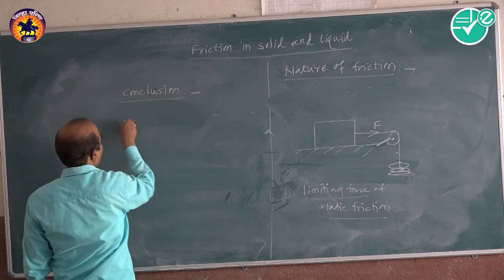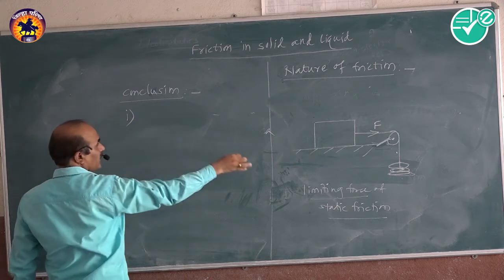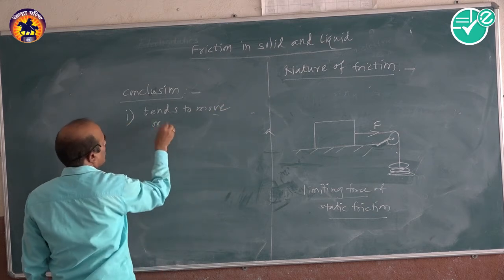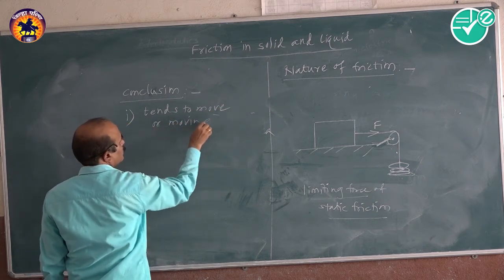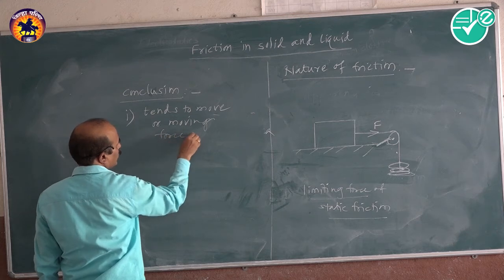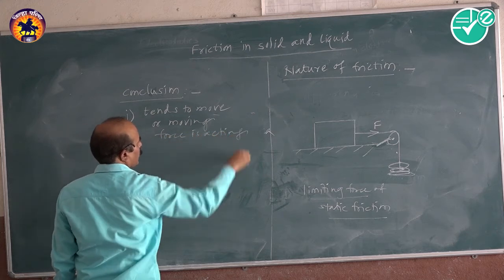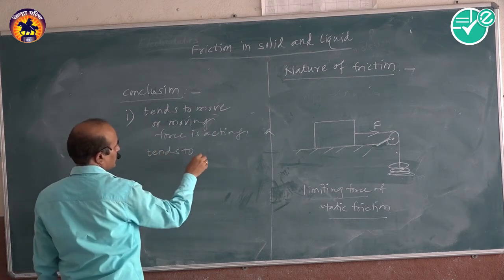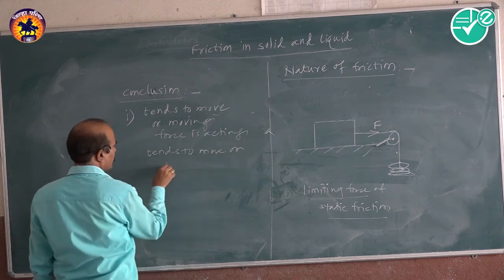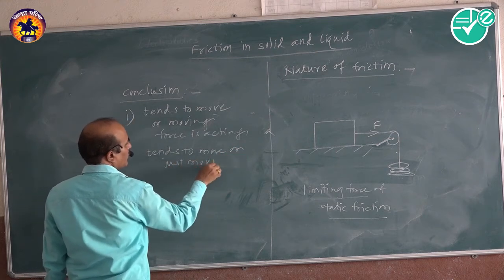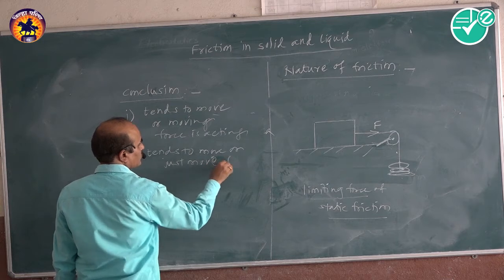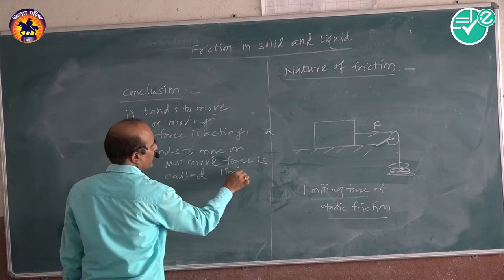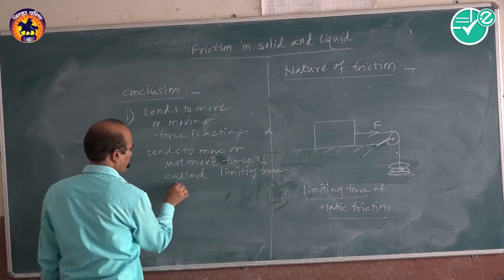The first conclusion is that when the body tends to move, or just starts to move, the force acting on it is called the limiting force of friction.